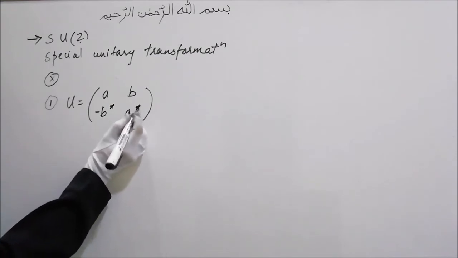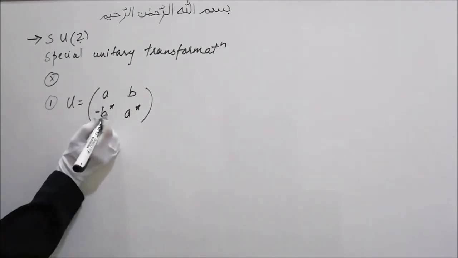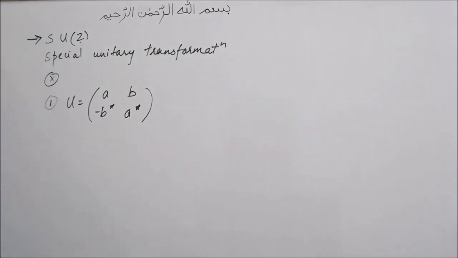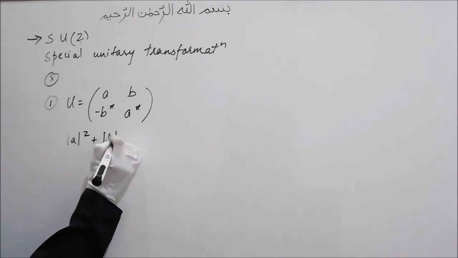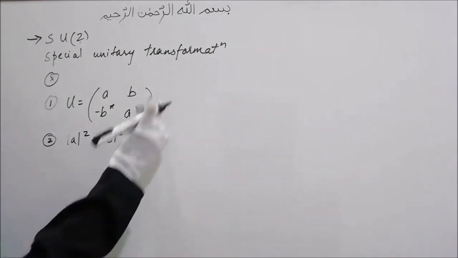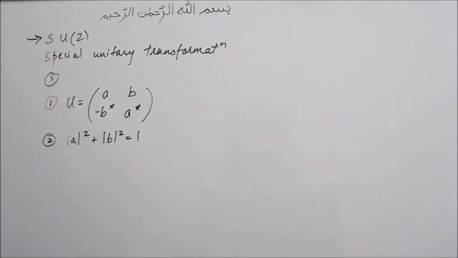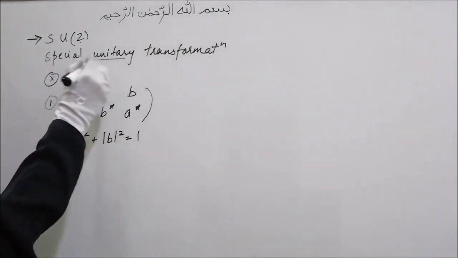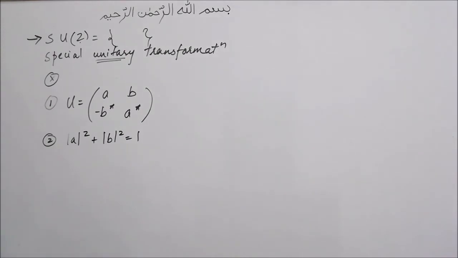That is, A star is the complex conjugate of A, and minus B star is the negative of the complex conjugate of B. And the second condition is mod A squared plus mod B squared should be equal to 1. So all matrices which belong to SU2 must satisfy these two conditions, and as the name suggests, all these matrices are also unitary.